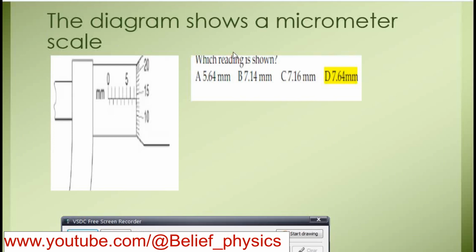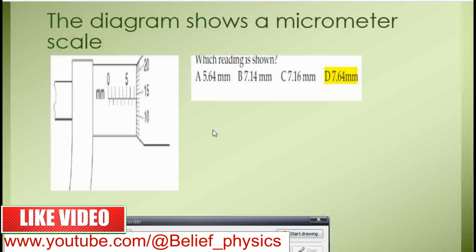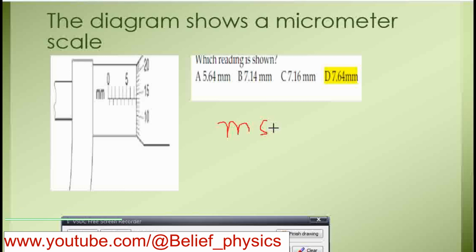The diagram shows a micrometer scale. This is a micrometer whose scale is given. Which reading is shown? I have already highlighted it for you. The reading on the scale is 7.64. How? Look here. This is the main scale and this is the vernier scale. The main scale reading is 5, 6, 7 and then half, 7.5. I write here MS, main scale reading, is equal to